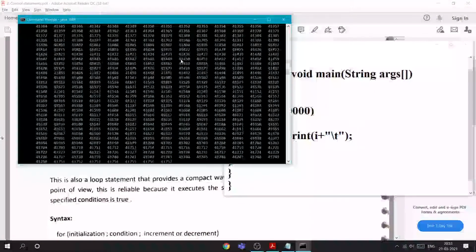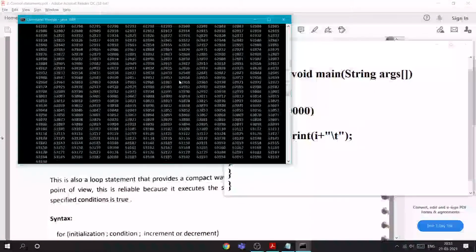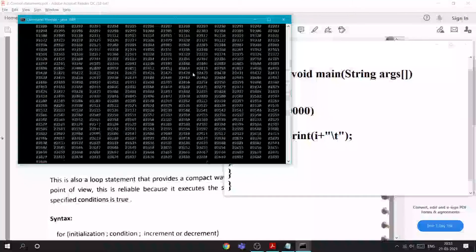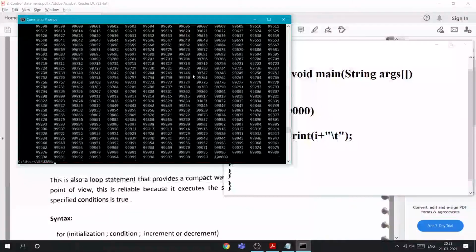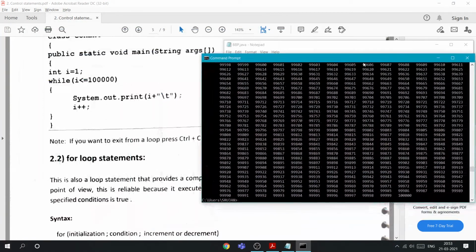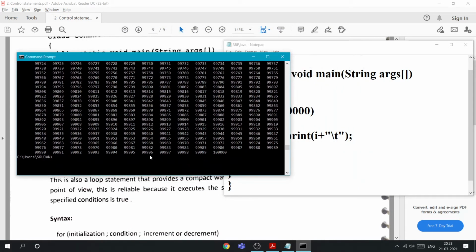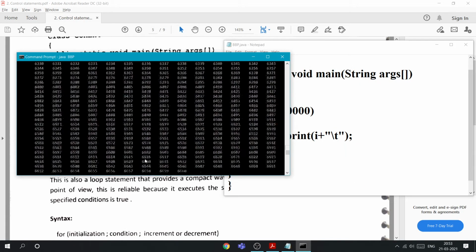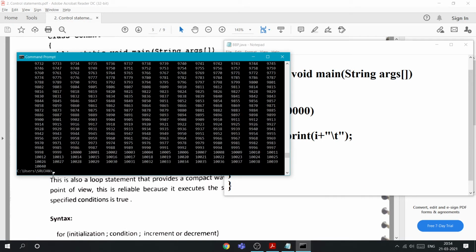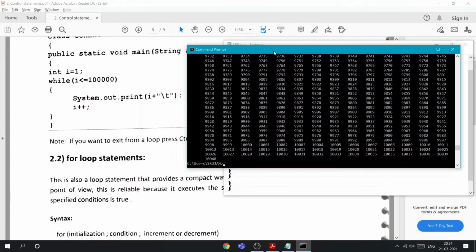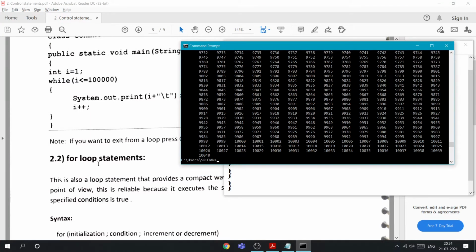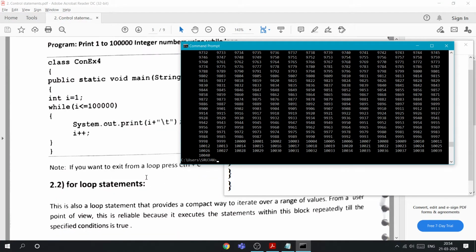Sometimes it happens, simply checking, nothing to worry about. The code is correct. Okay, it's fine now. If it is running so many times and you want to end it, just press Ctrl C and it will automatically stop in between. For example, I run this, press Ctrl C, and the execution comes out.